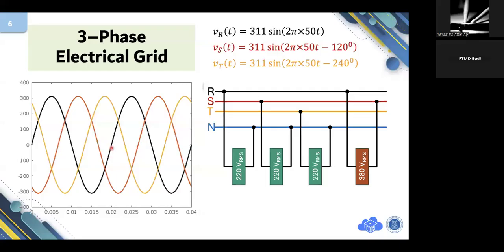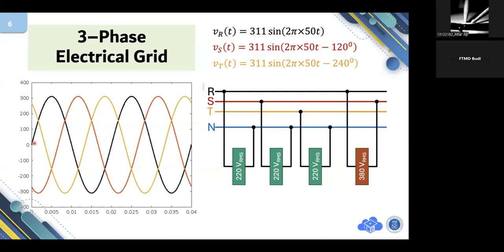If you compare the three voltages, basically they are sinusoidal, but S is slightly shifted or delayed relative to R. That's why it has a certain phase angle. The relative phase angle is 120 degrees.